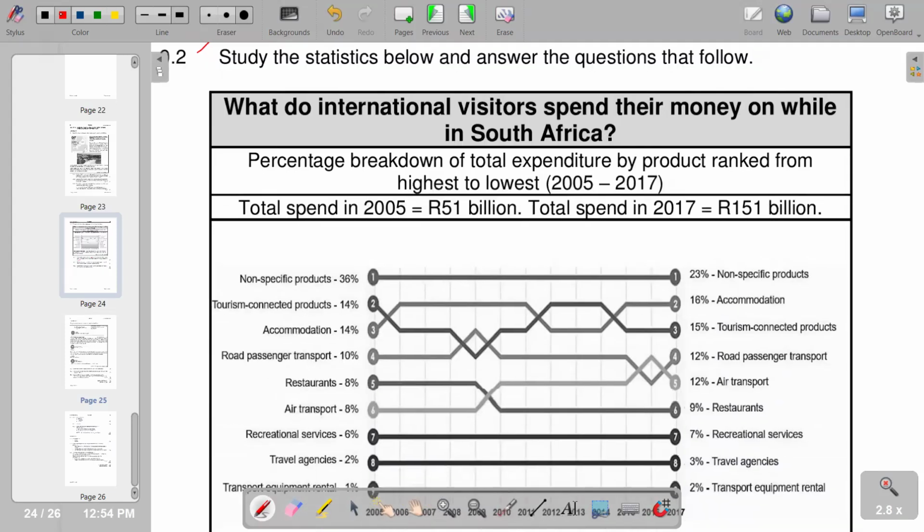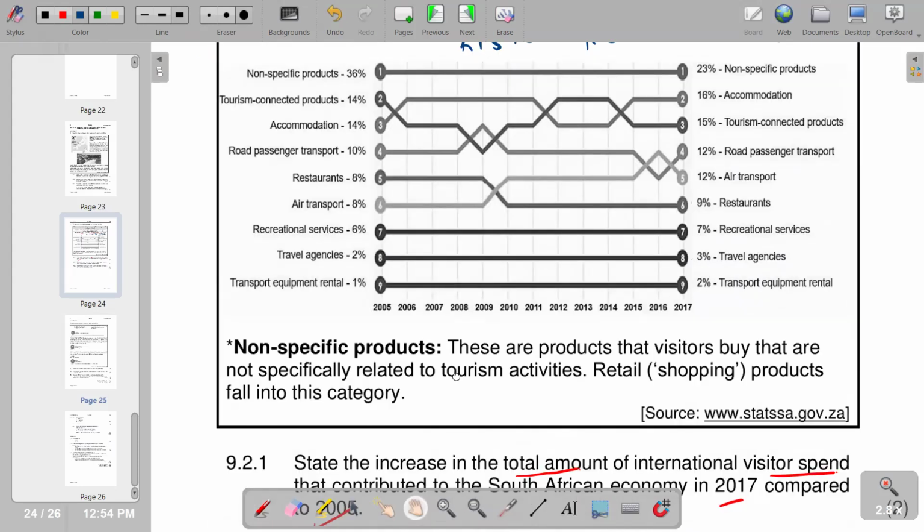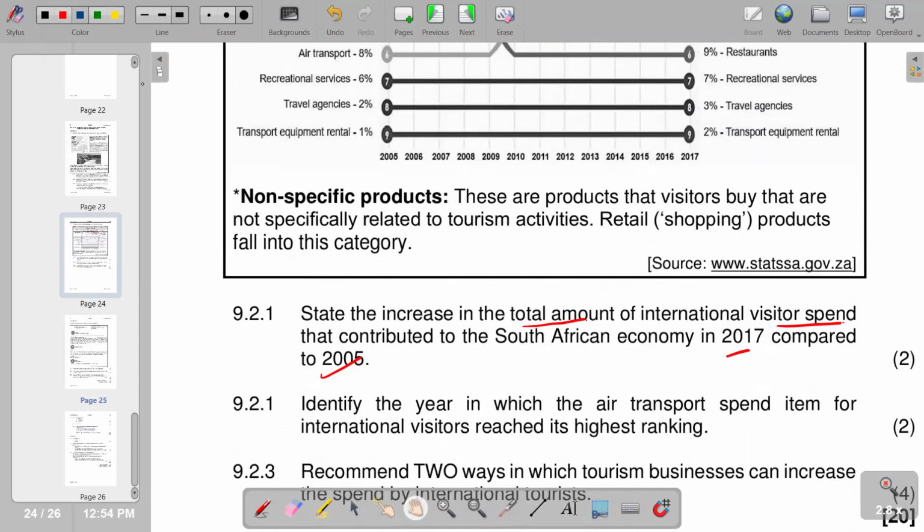On this part, you see that we are given, in 2017, 151 billion, and in 2005, 51 billion. Then we check the difference by saying 151 billion minus 51 billion. You subtract, and we are going to get your answer, which is 100 billion. So that's a calculation on that part. So we've got an increase of 100 billion.